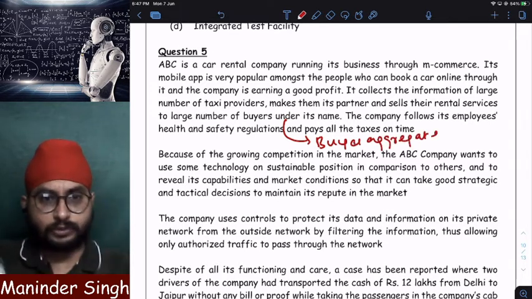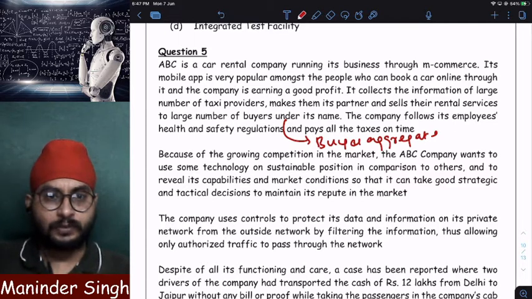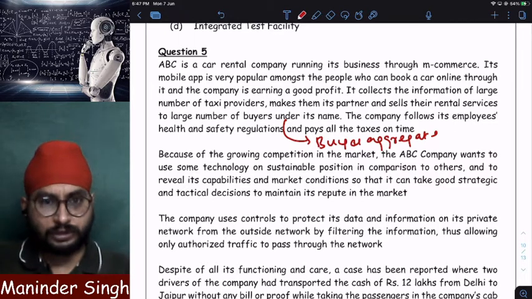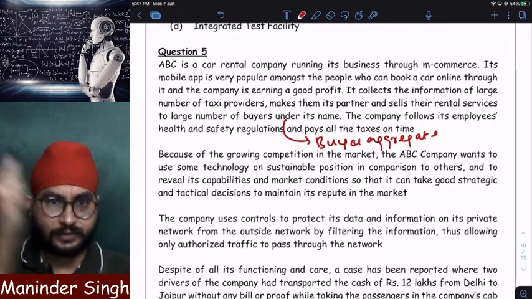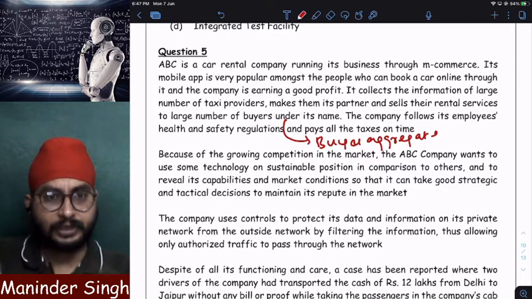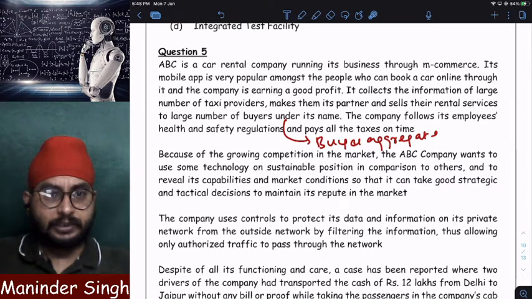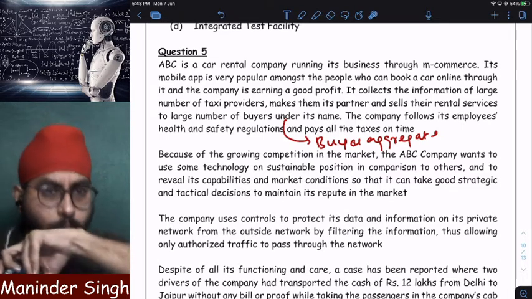Large number of sellers I will identify, make them registered under my brand name only, they will sell the products. What will Ola do? Identify a huge number of drivers, register the drivers in their app, and buyers will hire a cab not in the driver's name. They will hire the cab in Ola's name. In the same way, what is ABC doing? It is a car rental company just like Ola, Uber and all.